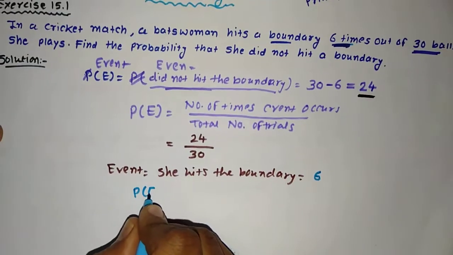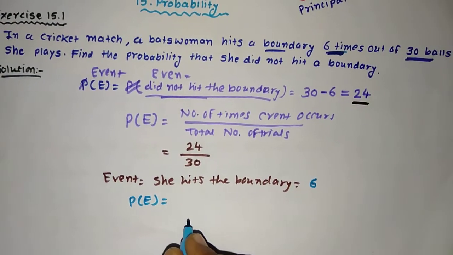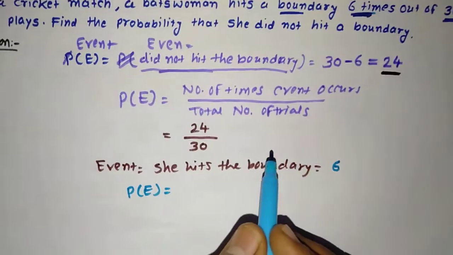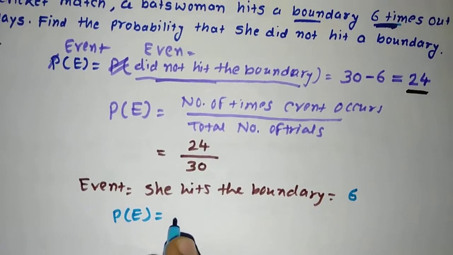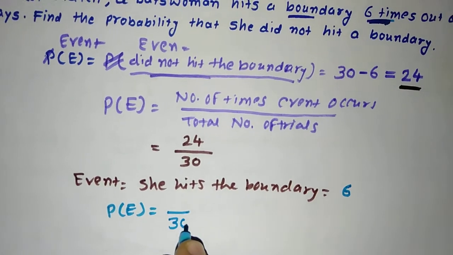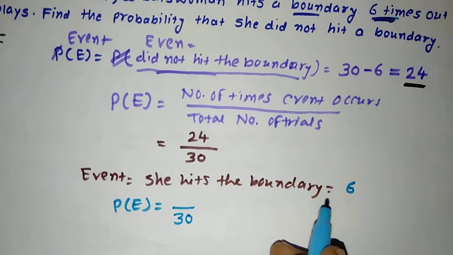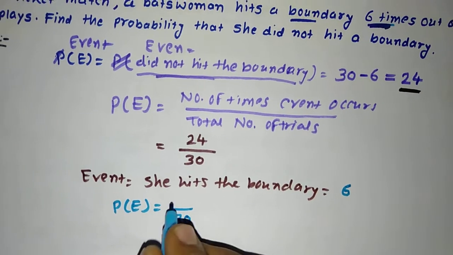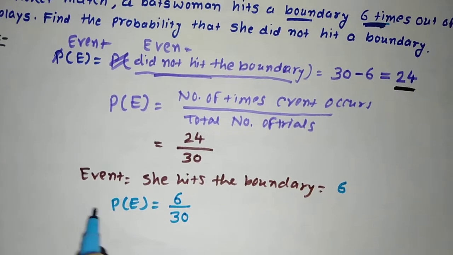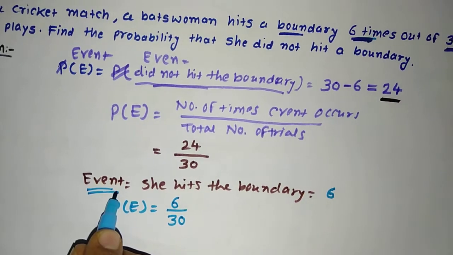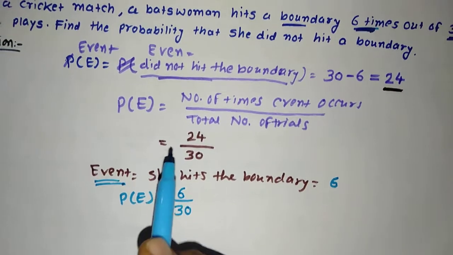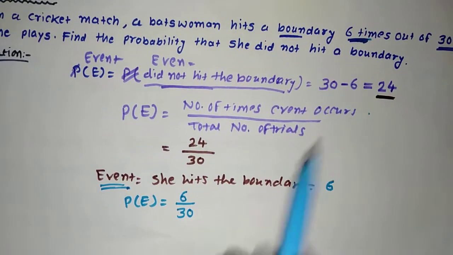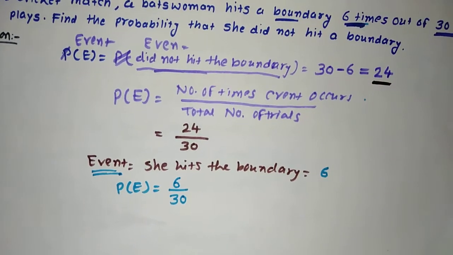So the probability of event E is the number of times the event occurs divided by the total number of trials. The total number of trials is 30, and she hits the boundary 6 times, as given in the question. So it is 6 by 30. This is what I have considered as the event. The question asks to find the probability that she did not hit the boundary, meaning the complementary event to the given event.